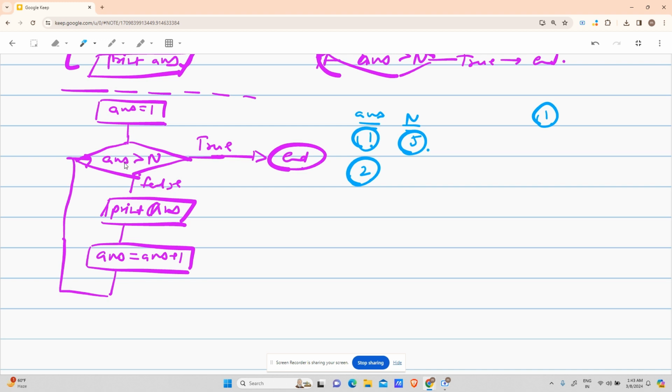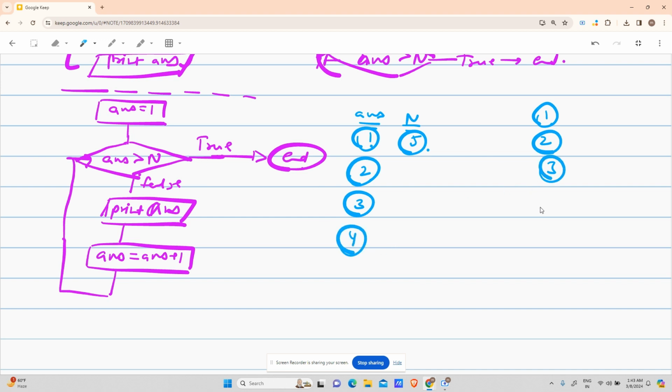Right? You went to this statement again, this conditional statement. Answer greater than n? Is 2 greater than 5? No. So print answer. Printed 2. After that, answer equals answer plus 1. It will increment to 3. Is 3 greater than 5? No. Print 3, 4. Right?